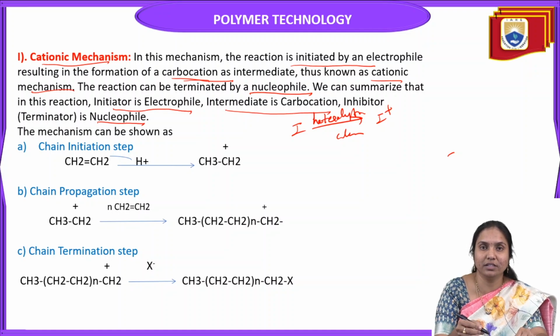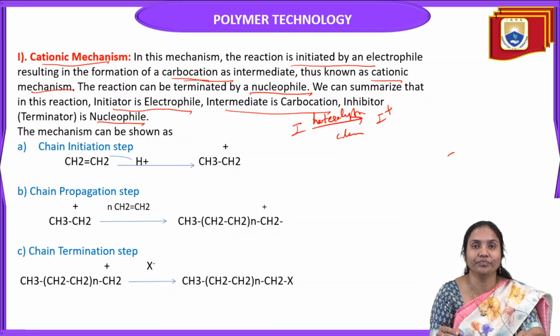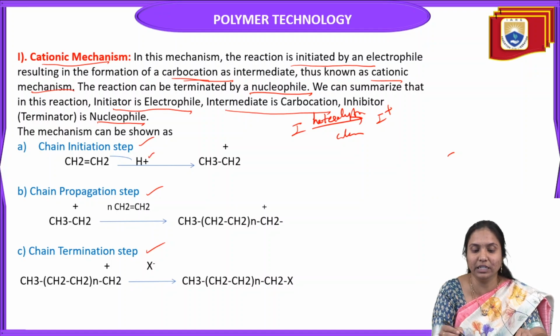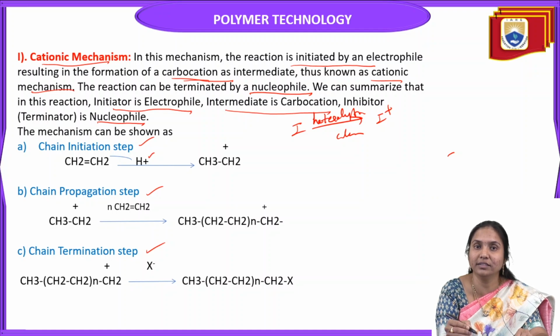We already discussed that each and every mechanism involves a total of 3 steps: initiation, propagation and termination. In the initiation step of cationic polymerization, the initiator generally undergoes heterolytic cleavage in the presence of heat and light, then gives cations. So the initiator is the electrophile, which has a positive charge, and this electrophile acts as the initiator.